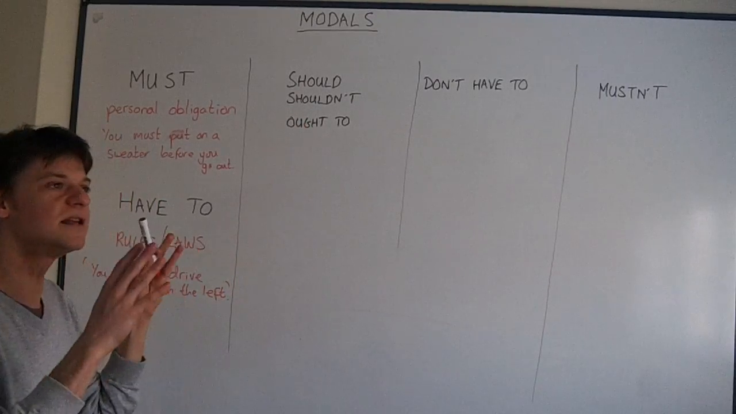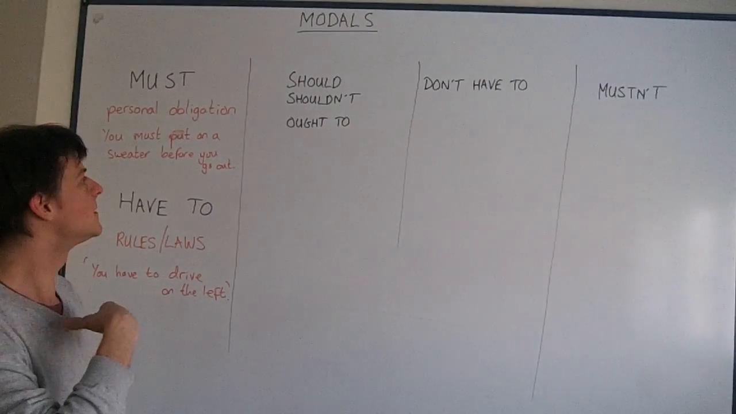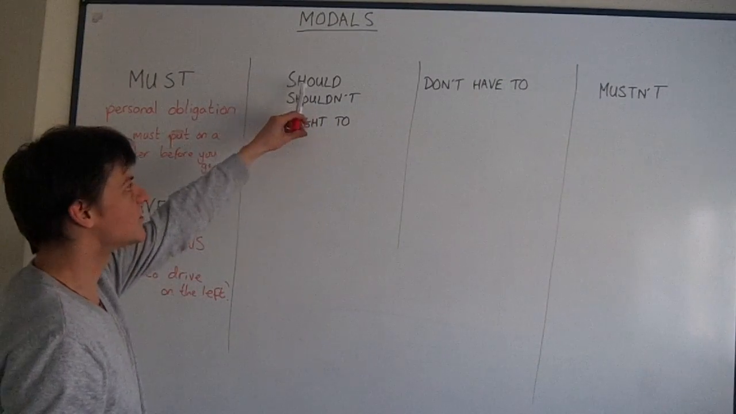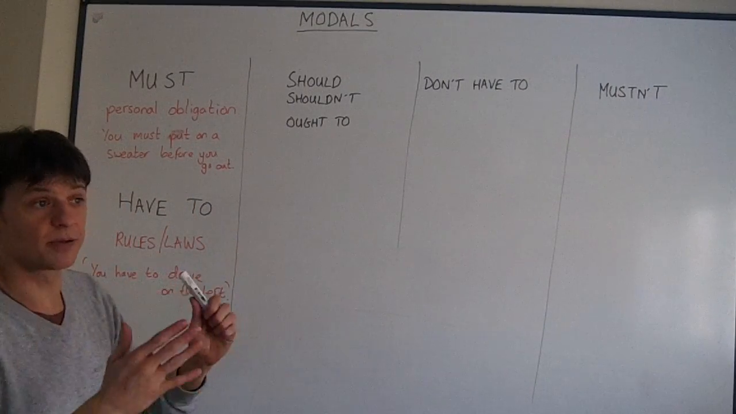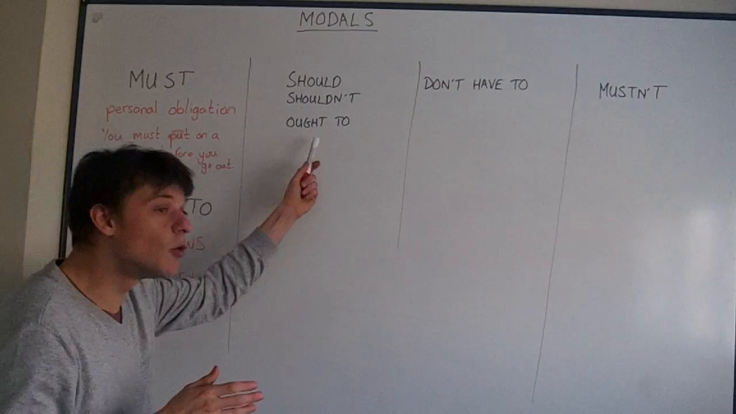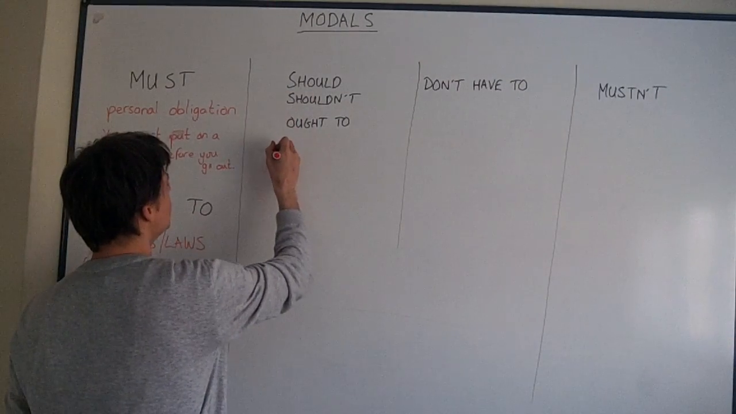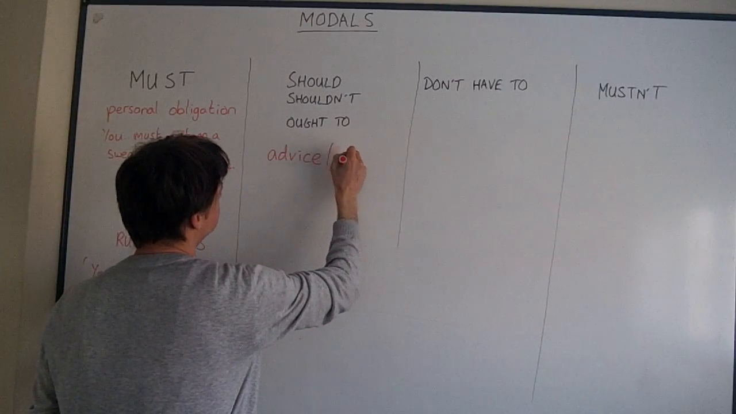Should or shouldn't is a little bit weaker than must, but it's when you're saying that it's a good idea. Ought to is exactly the same as should. You can say you should stop smoking, or you can say you ought to stop smoking. So with should or shouldn't, we use it for advice and opinion.